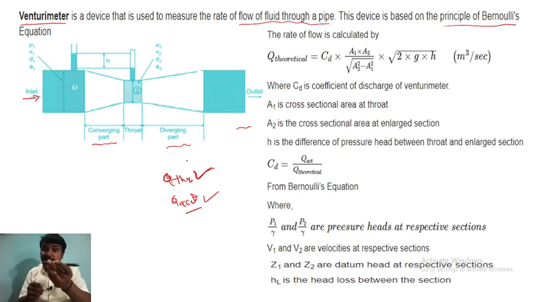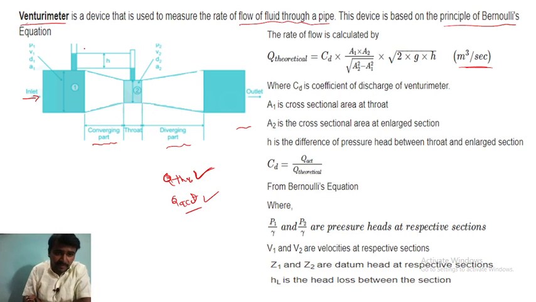But what is the actual condition now? That is the Q actual, right. So the Q theoretical is CD, the coefficient of discharge, into A1 A2 divided by root of A2 squared minus A1 squared, into root of 2gh, in meter cube per second. So this is the formula.